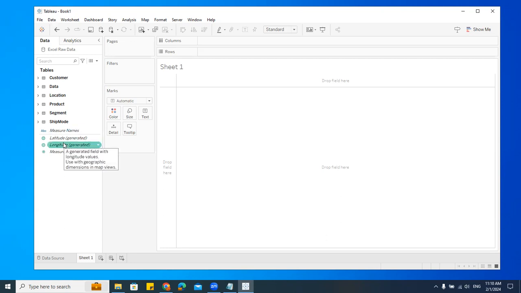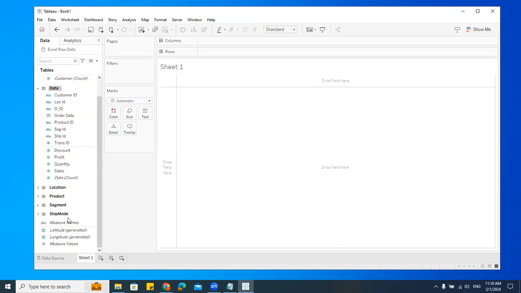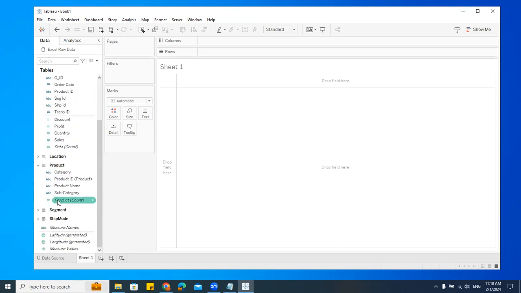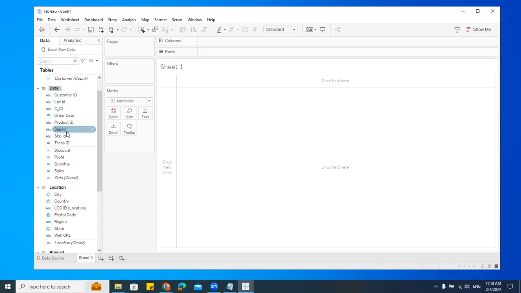Now, people, in this Tableau, you have two things to remember. In Power BI, all the fields will be in one single table. Under that, all the columns, whether it's a number type, date type, text type, everything will be there in one single table itself. But here, you just see what happens. Can you see that there is one small line here for data table? And when I click on this, okay, let's take this data table only. Can you see that? I have some columns here, and there is one line and some separate ones.